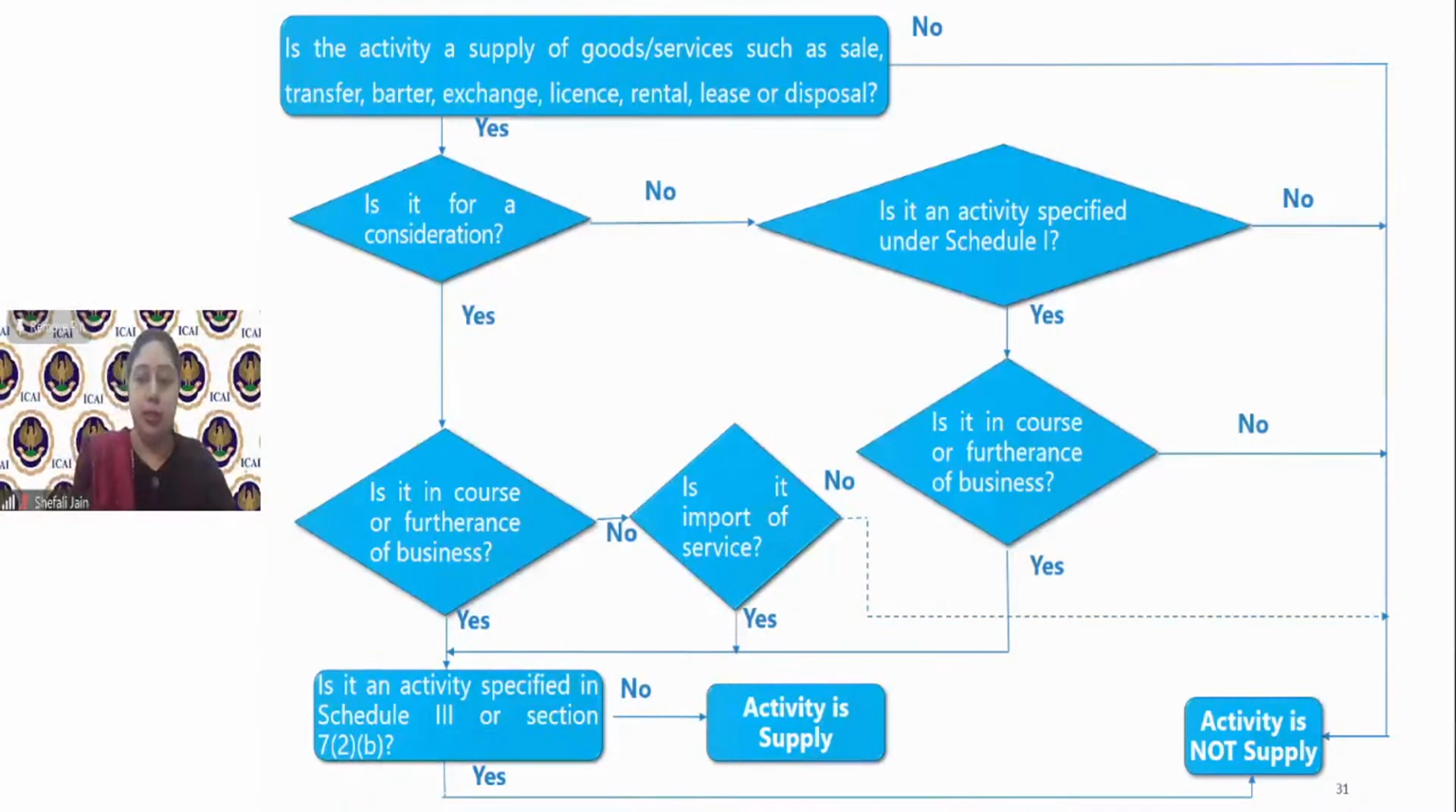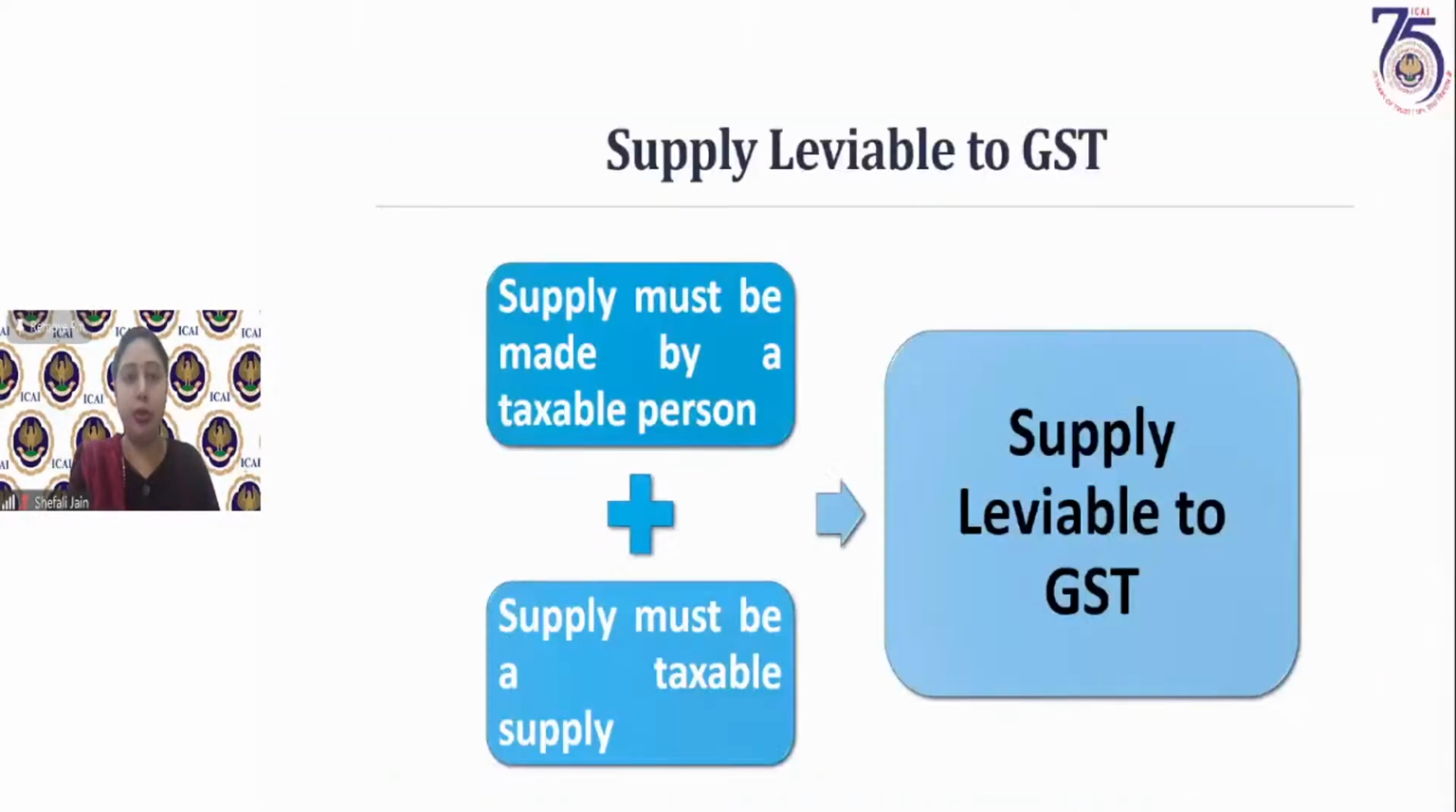So now with this we come to an end to the discussion of supply. And I will quickly cover the concept of mixed supply and composite supply, because this is what we are supposed to cover today. I have to cover some questions also at the end of the session. I don't want to leave those questions today, because with this we will come to an end of chapter 1 and 2. Supply leviable to GST.